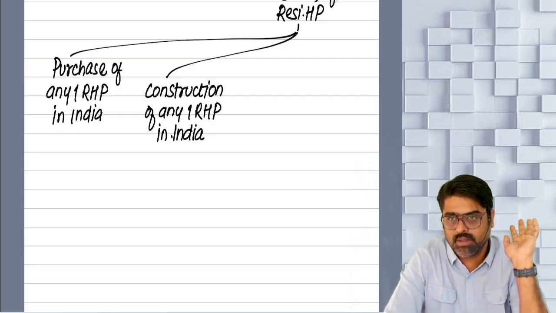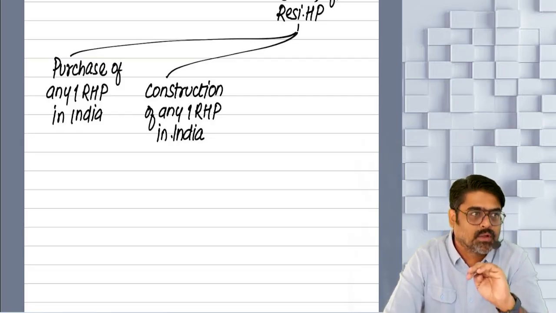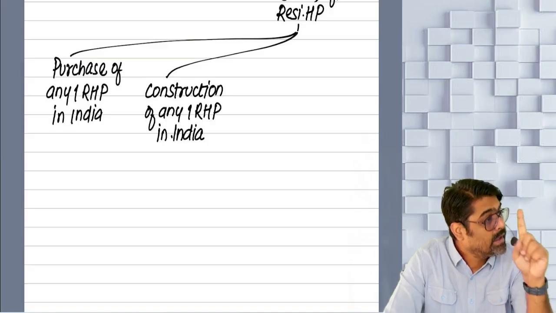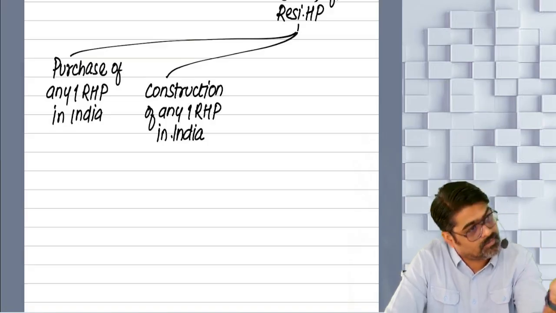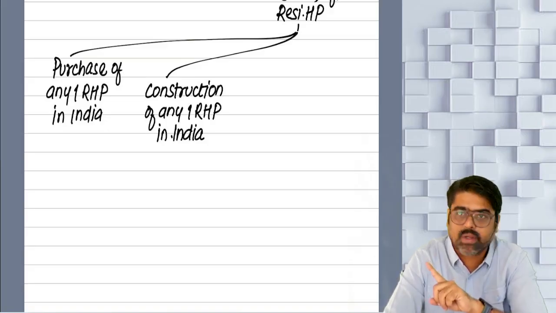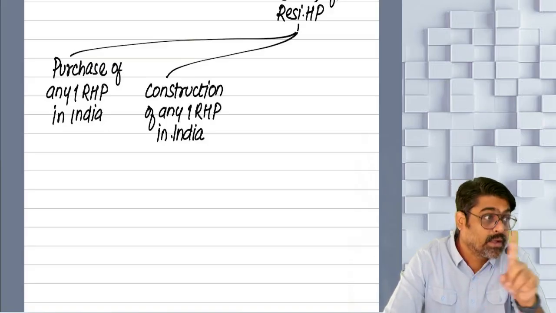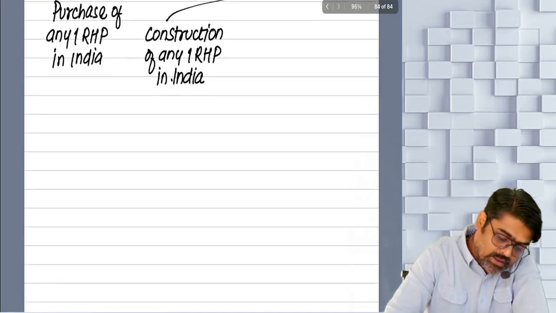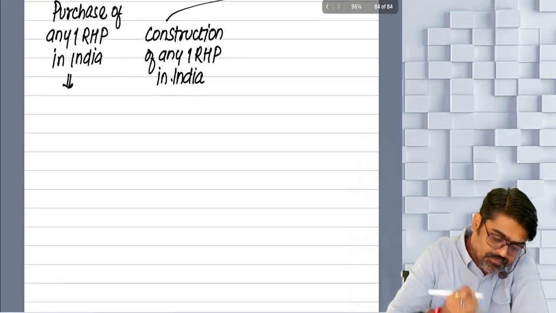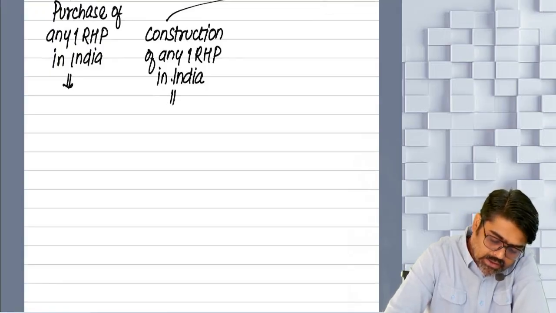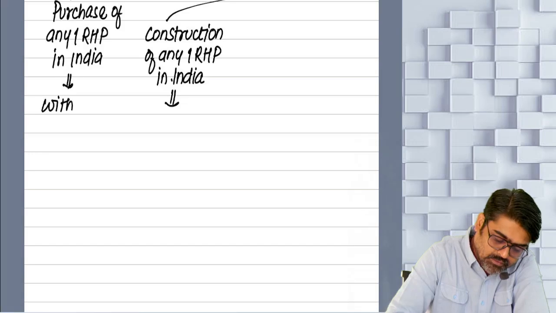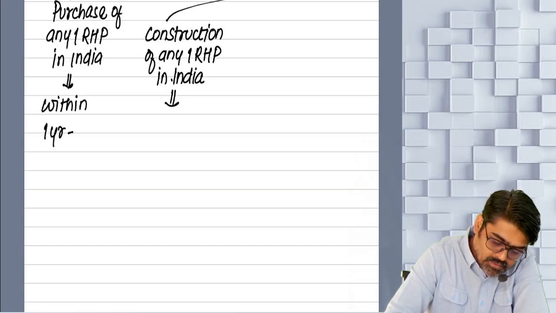So it will be assumed that out of all those properties, the cost of any one residential property is made out of this gain. And that property should be in India. Now see, if you are purchasing or constructing a property, the purchase should happen within 1 year backward.